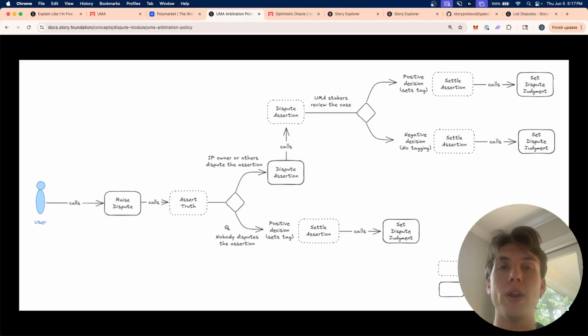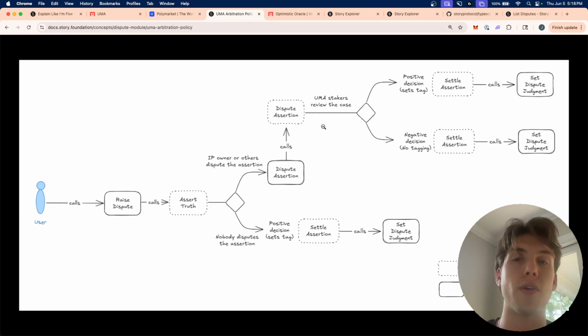And so if no one counters that, if the other IP owner that is using my Pikachu improperly doesn't say anything, then it will just be true, right? And the judgment will be set and it will be flagged and taken down. If they counter and say, actually, hold up, we created Pikachu before you, they can counter dispute, right? And if they counter dispute, then UMA will go in and decide on the outcome.